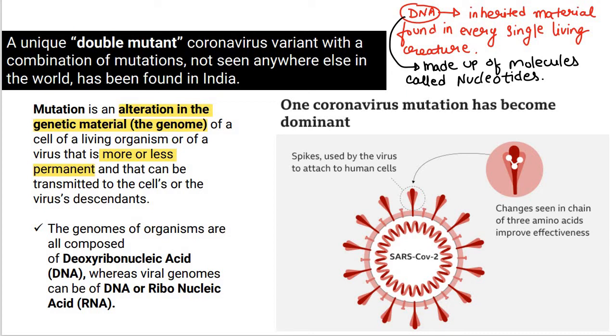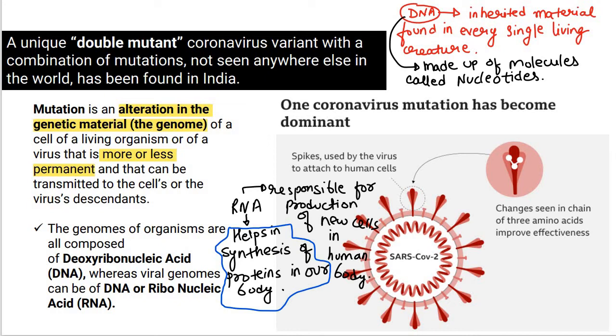Okay? Now, what exactly is RNA? When we talk about RNA, it is ribonucleic acid that helps in the synthesis of proteins in our body. This nucleic acid is responsible for production of new cells in the human body, and it is usually obtained from the DNA molecule. So it resembles DNA, the only difference being that it has a single strand unlike the DNA which has 2 strands. You have to remember DNA has 2 strands and RNA has a single strand. Okay, this point you have to remember.